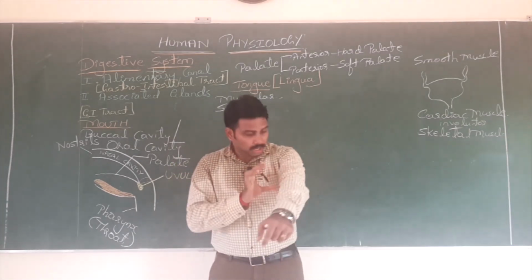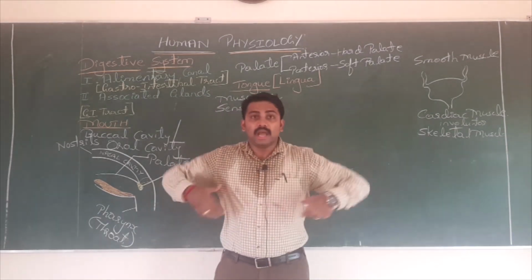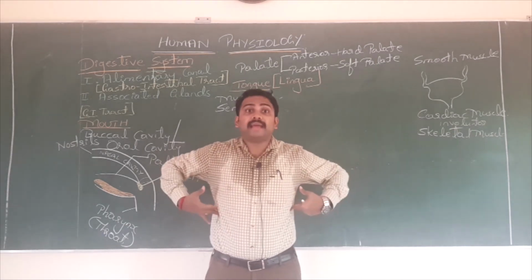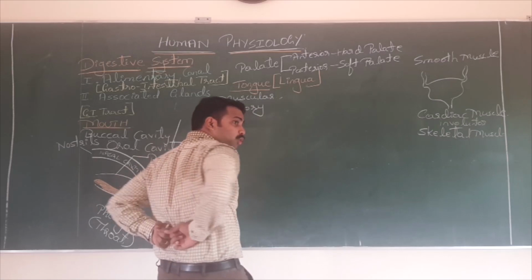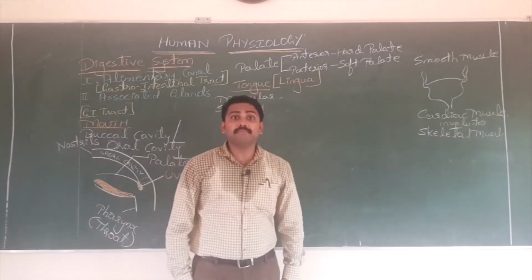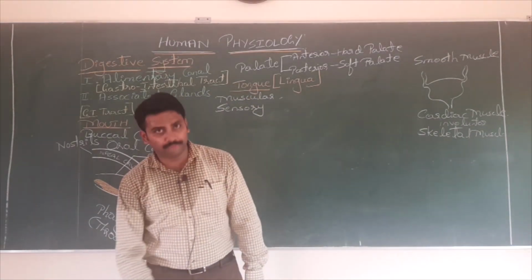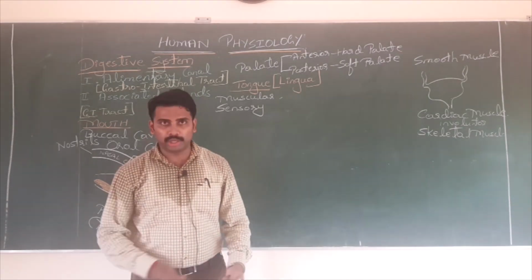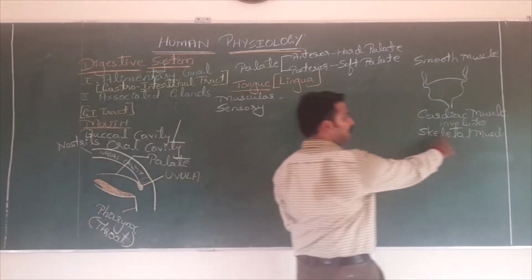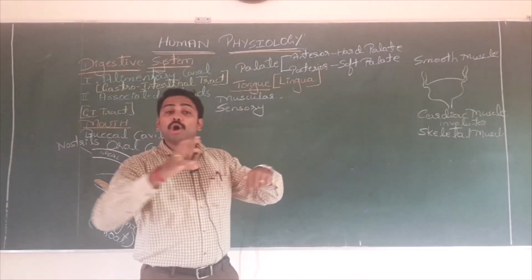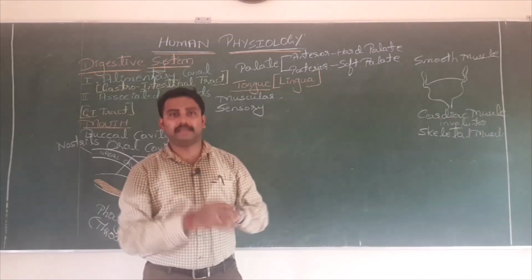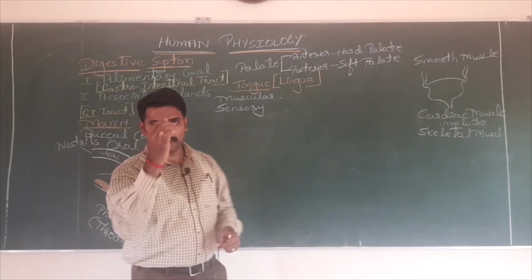My chest muscles are attached to my ribs, right? All these muscles are attached to my backbone. My thigh muscle is attached to the bone called femur. What I am trying to tell you here is, the name is because these are the muscles associated or attached to skeleton or bone.